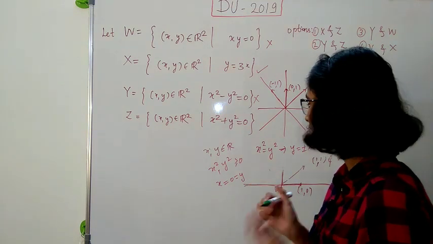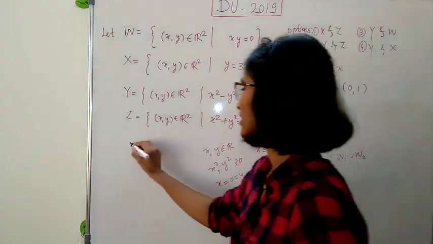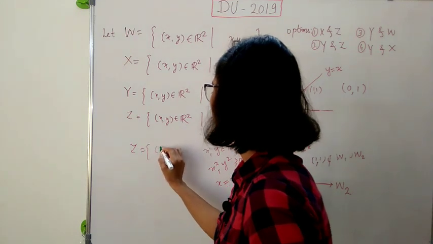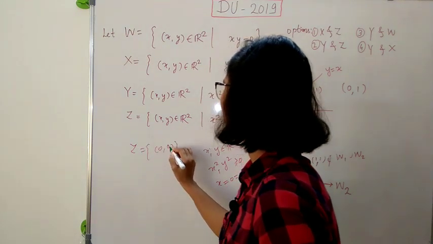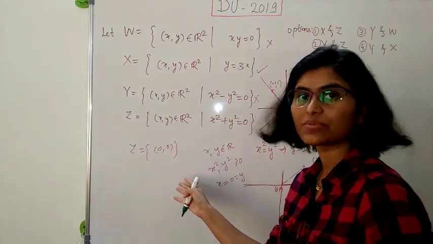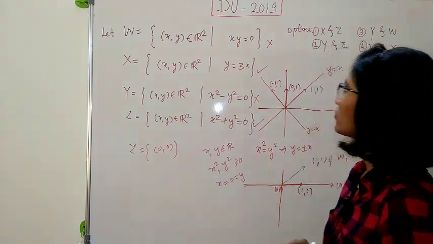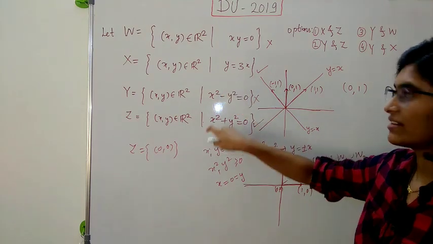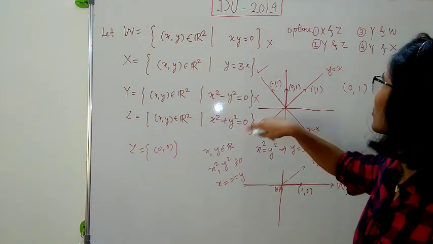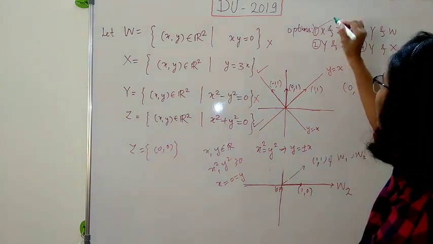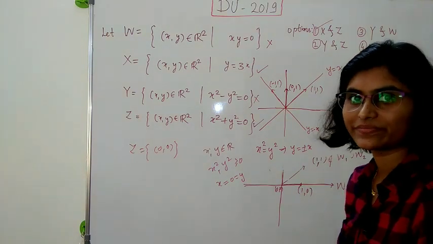So both x and y are 0. That means this Z is just equal to the singleton (0,0), which is a trivial subspace of R2. Hence this Z is also a subspace of R2, and therefore X and Z are the only subspaces from this. So X and Z is a subspace of R2.